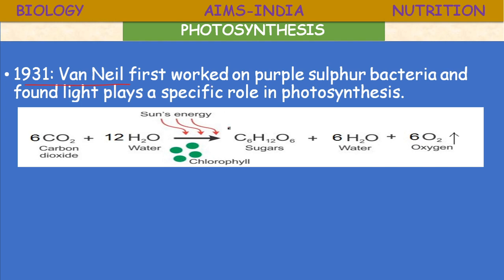His experiments gave some strength to this equation: 6CO2 carbon dioxide and water, in the presence of light and chlorophyll, produce sugar C6H12O6, and a small amount of metabolic water is released, and oxygen is also produced during this reaction, photosynthesis.